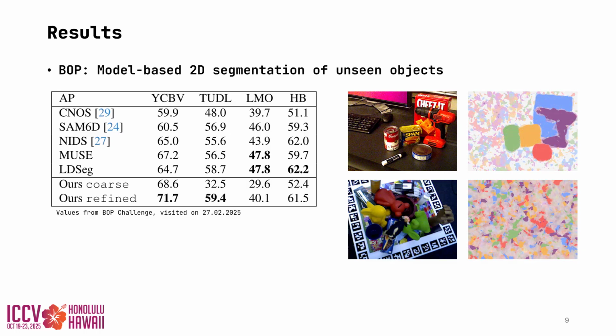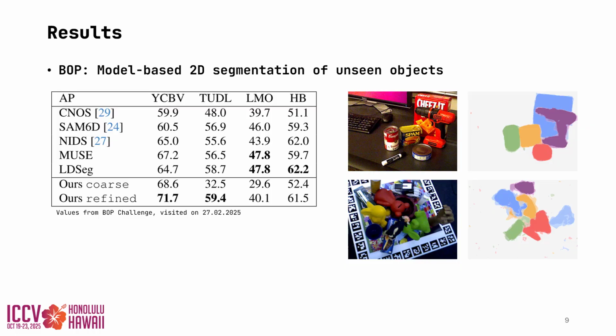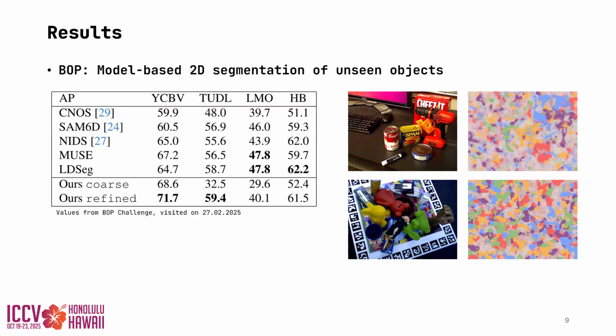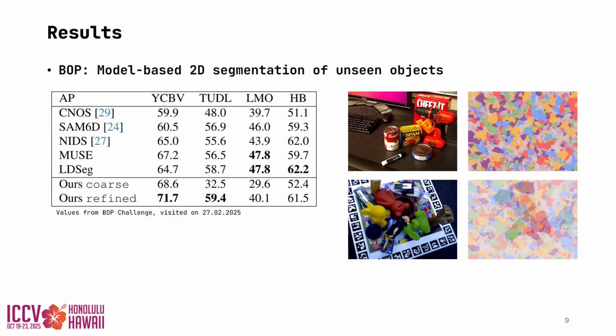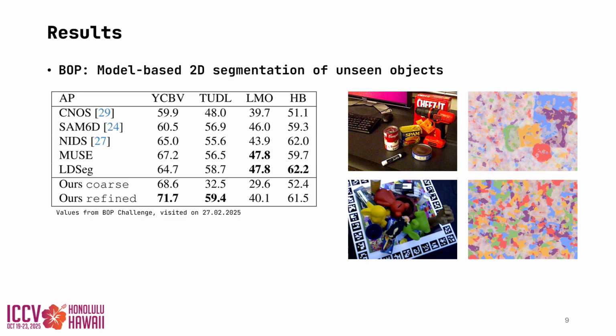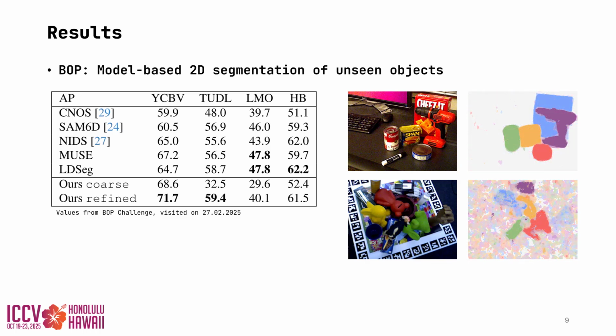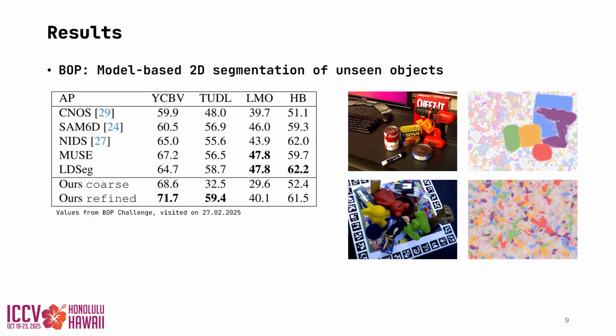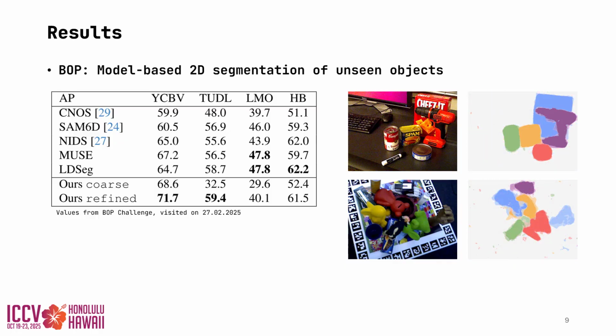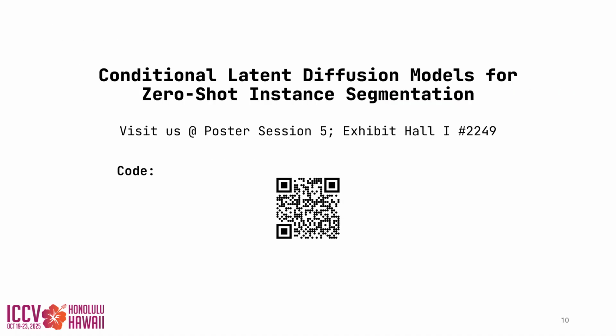At last, we evaluate our method on the highly adopted BOP challenge and the model-based 2D segmentation of unseen objects track. To this end, we trained two models. One that coarsely matches the entire image against the possible object classes, functioning as a zero-shot detector, and the second model refines each object proposal individually, conditioned on only one object class. Our model shows strong performance, achieving state-of-the-art on two challenging datasets. For more experiments and evaluation, please refer to our paper.